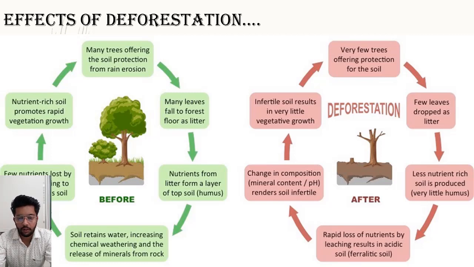So that's why the pH level of the soil should be maintained, and if the trees are cut down, then the pH level of the soil becomes acidic or basic, which is dangerous for the health of other plants. Change in composition and infertile soil results in very little vegetative growth. So these are all the effects of deforestation, the first consequences done by the cutting down of trees.